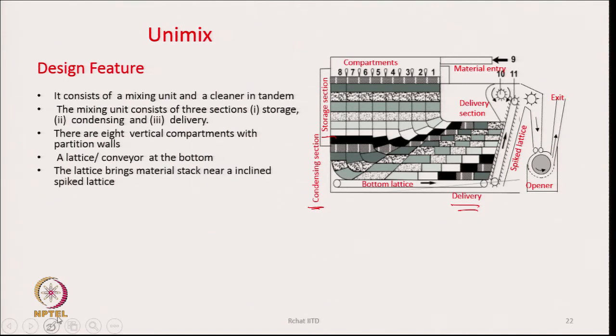The lattice brings material stacked near an inclined spike lattice. The spike lattice, as we have seen in the case of hopper feeder or hopper bale opener, has a stripper roller. So, this part looks exactly similar in terms of construction to a hopper bale opener or hopper feeder.